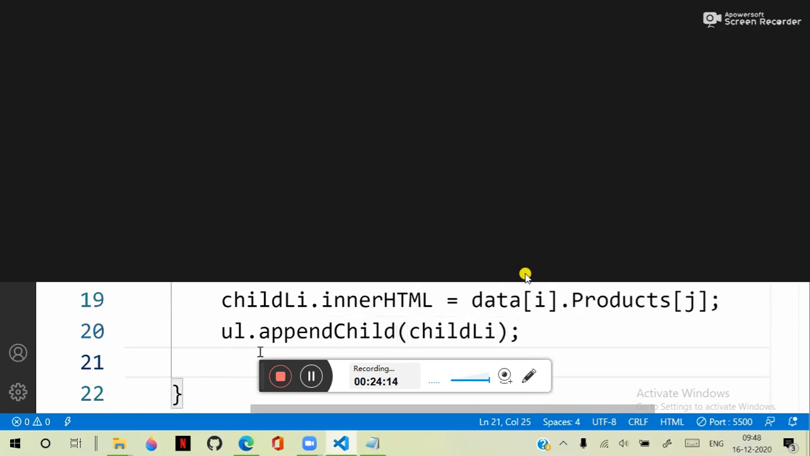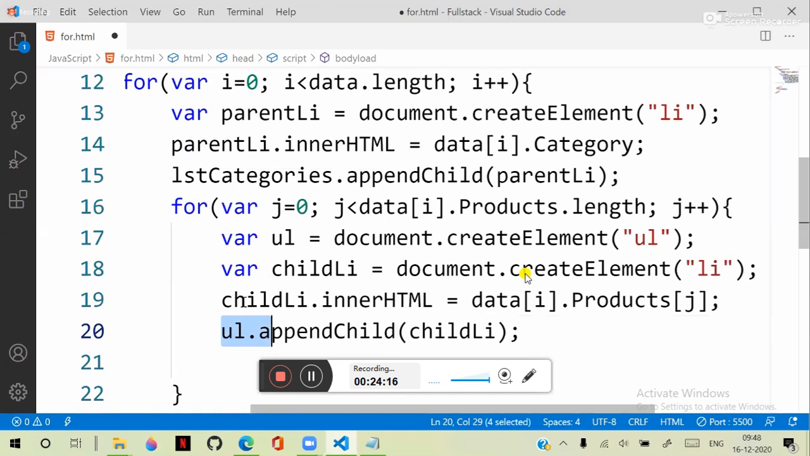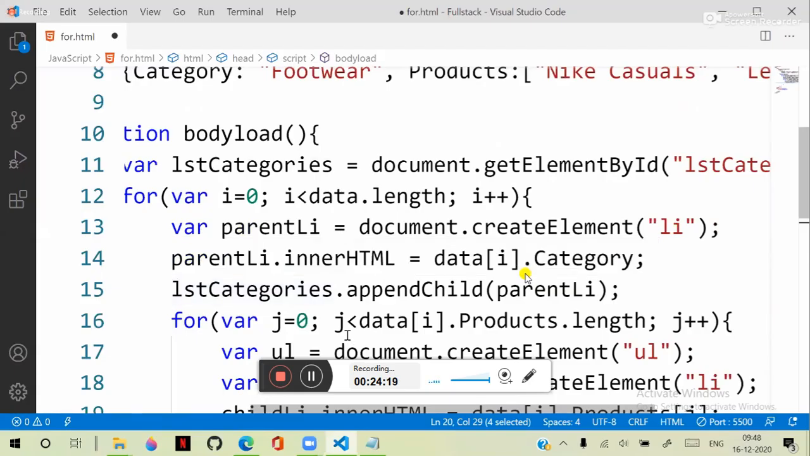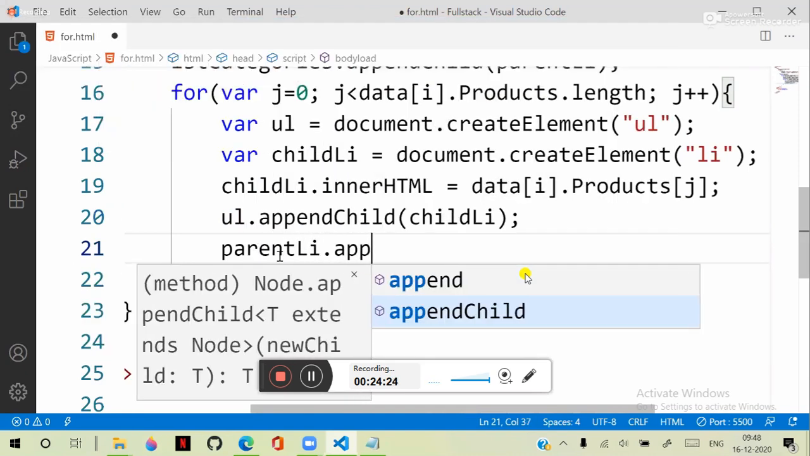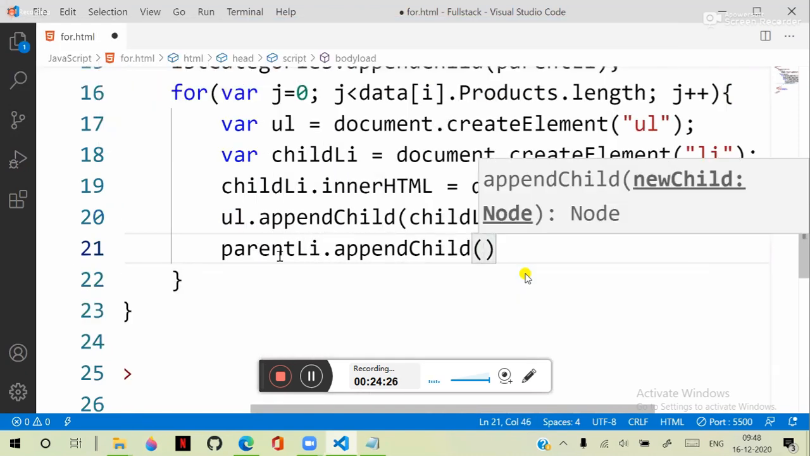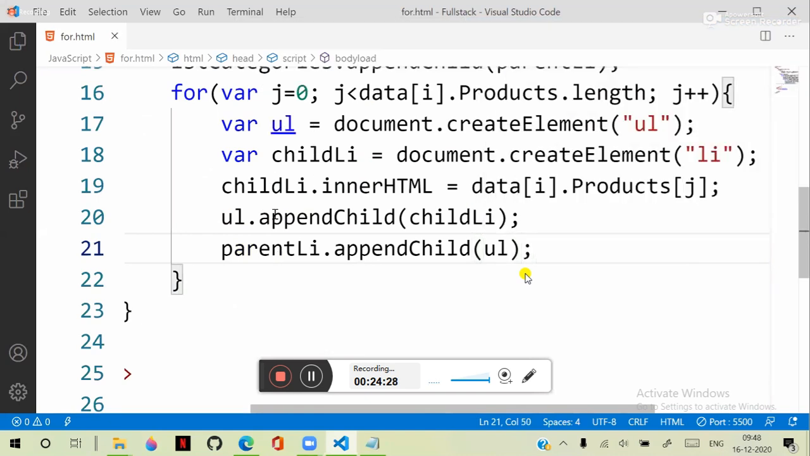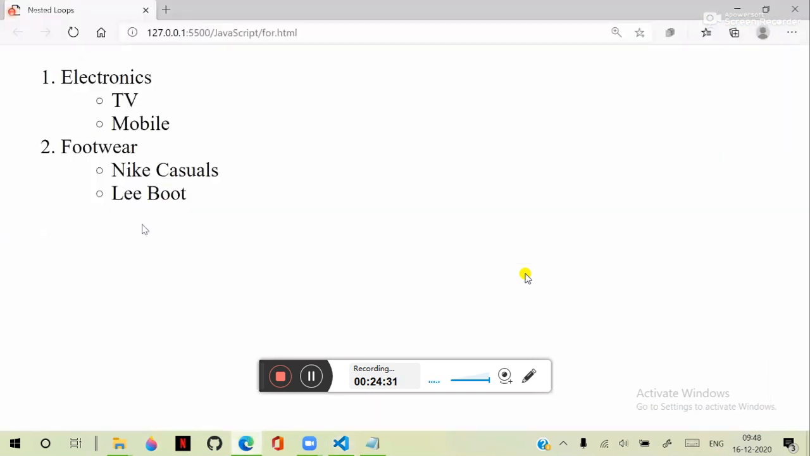After this, the unordered list must be added to the parent list item. So that means parent list item dot append child, it will have that unordered list ul. So now this makes the design perfectly for us. Later, if you are adding different categories and different options, then it will continue. That means it will perform the same and handle the same iteration.